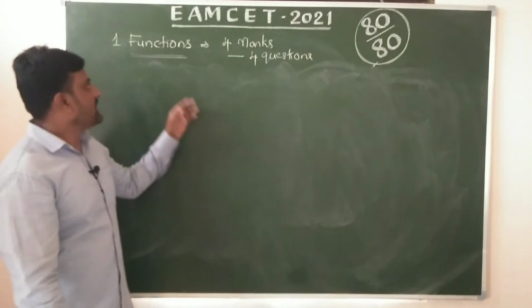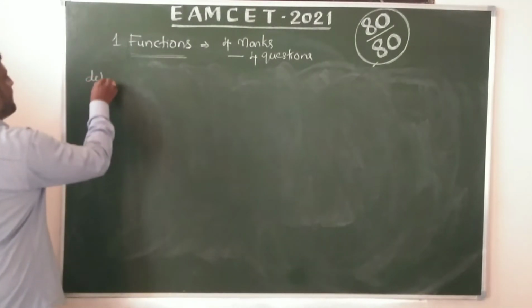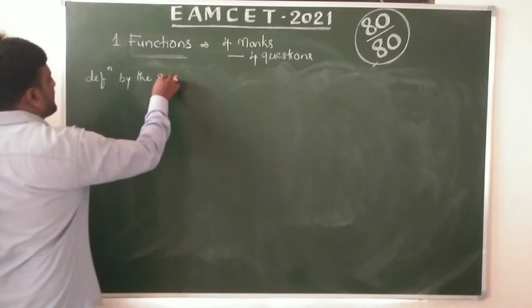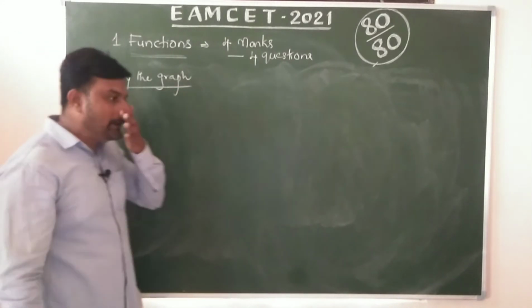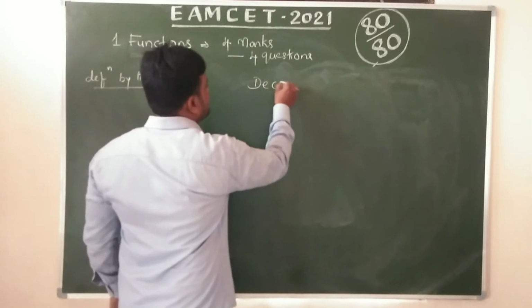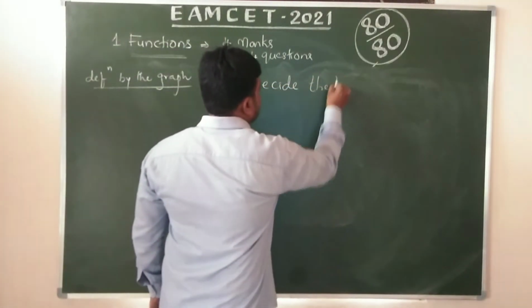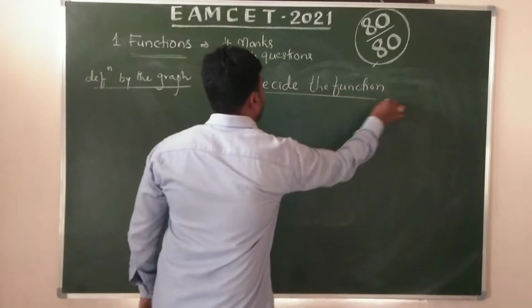That is the definition. Now let us observe how to decide the function by the graphical method, that is, decide whether it is a function by the graph.